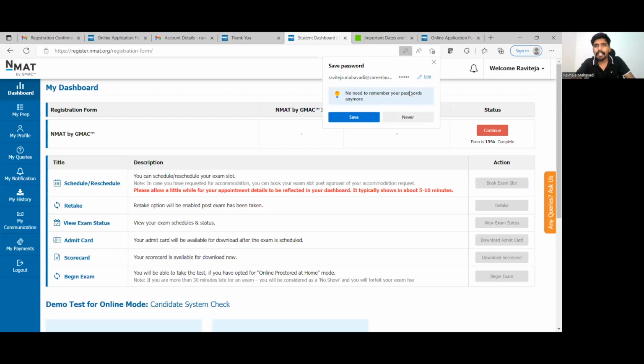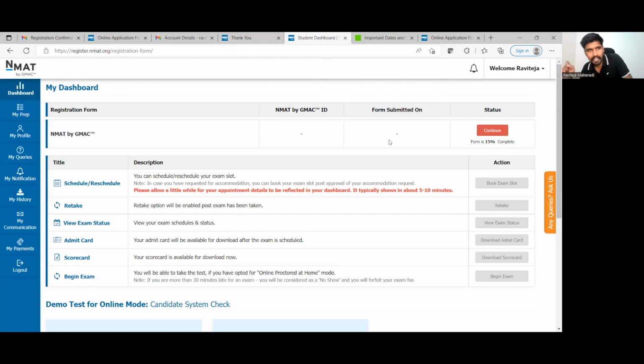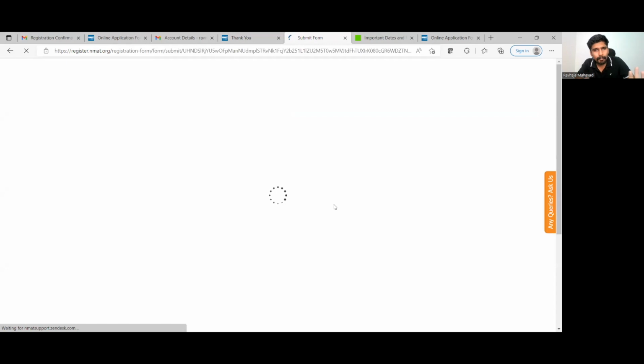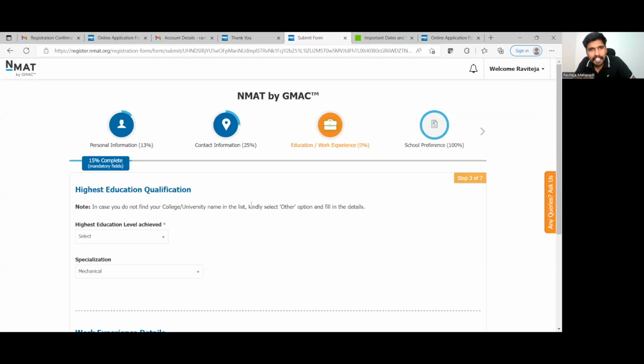So this is what your dashboard will look like. Now, if you are doing this registration from your personal computer, then it makes sense that you also click on save password. Otherwise, save that mail in which your password came, right? So this is where it will ask me to start my registration now. Because I have tampered a bit with this, it is showing 15% complete, but it is as good as a completely incomplete form. So first thing that they will ask you is your personal information.